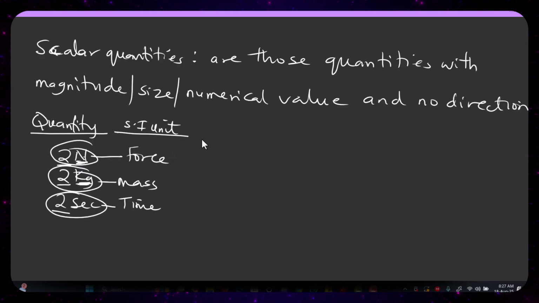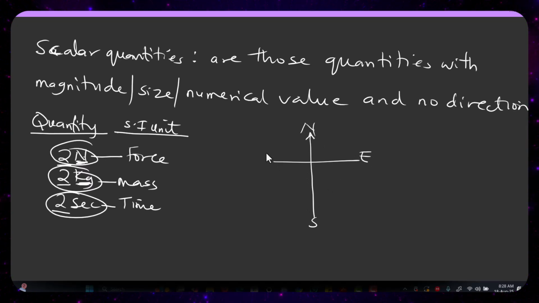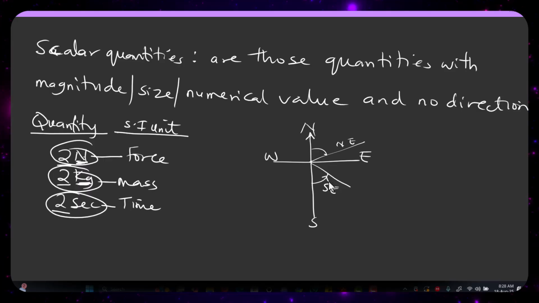So coming to scalar quantity, a scalar quantity will only have what you call numerical value, which means it has no direction. Whenever I talk about direction, this is what I mean. It is either north, south, east, or west. Then we also have the one that goes from here to here, which is northeast, and from here to here, which is southeast.